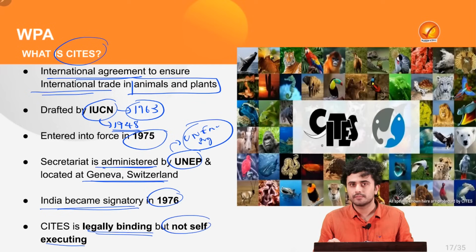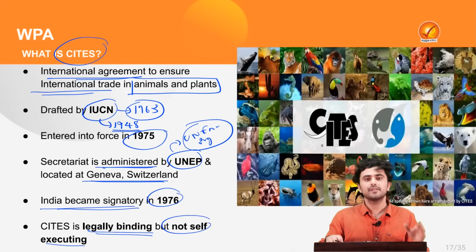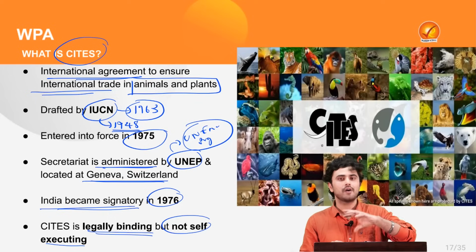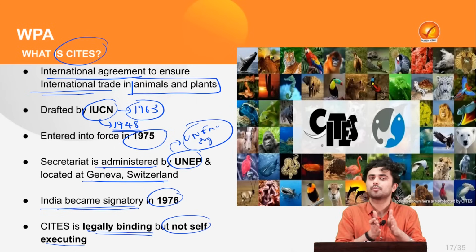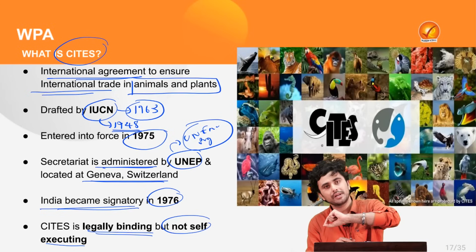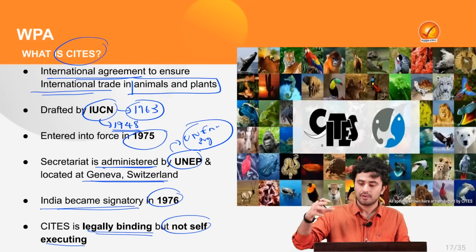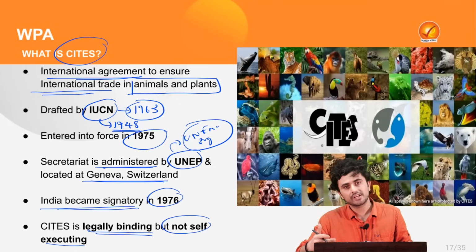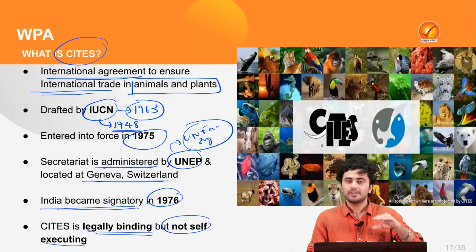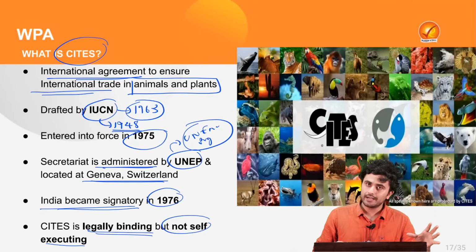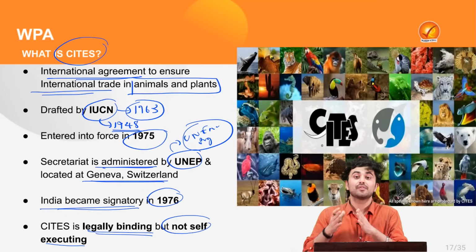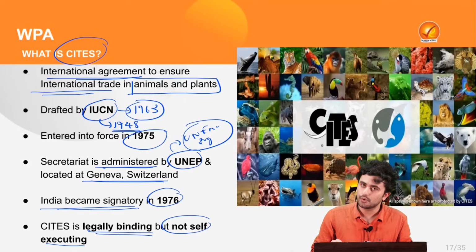What does this mean? This means that if India has become a signatory to the CITES, we should conform our provisions on the line of the provisions of the CITES. At the same time, the CITES will not replace the domestic laws which exist in our country for the protection of wildlife. Correct? So, in our country, we will keep on regulating the wildlife through our own laws, but at the same time, we will conform it with the international laws and rules.